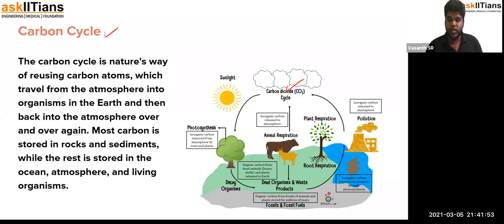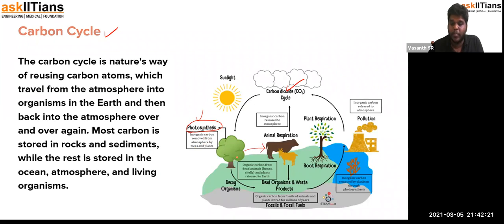So you can see this during respiration in plants, and the process of photosynthesis. In photosynthesis, plants receive carbon dioxide and then use it to produce carbohydrate. So there are two ways it reaches the land. After it reaches the plants, they make carbohydrate out of it, and those will be consumed by animals.